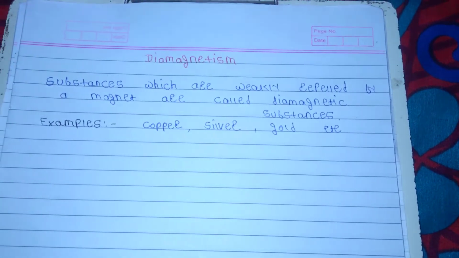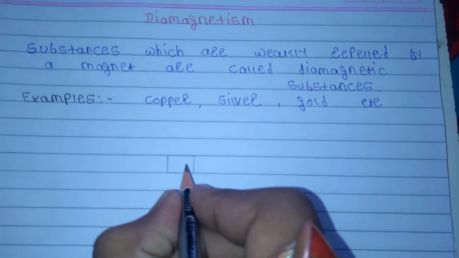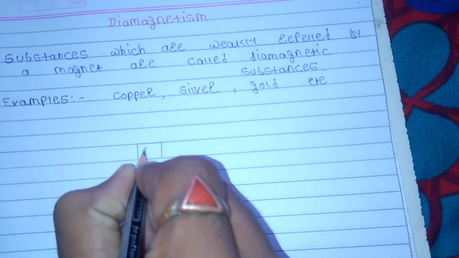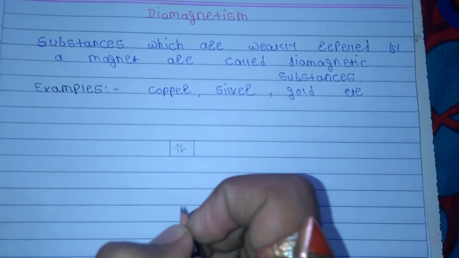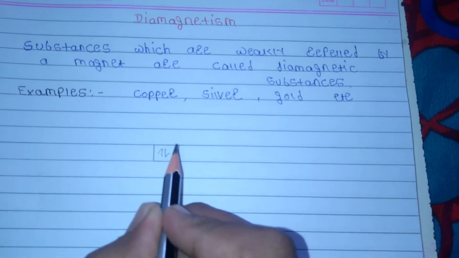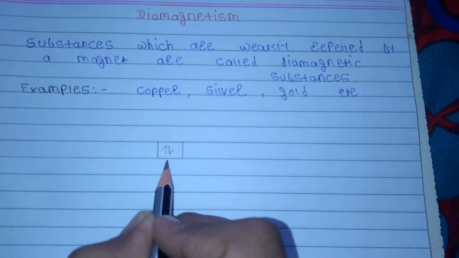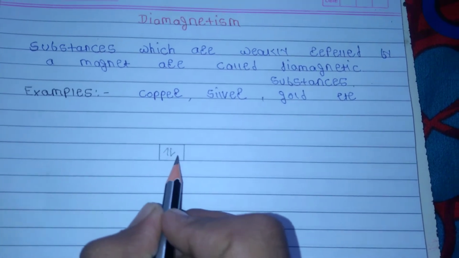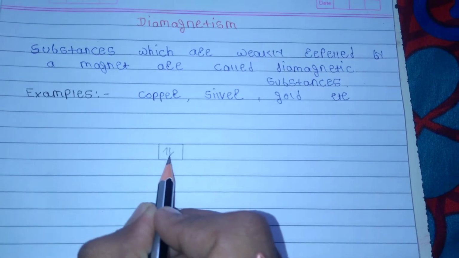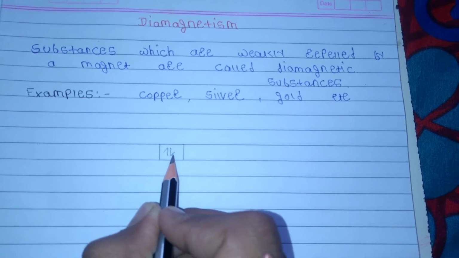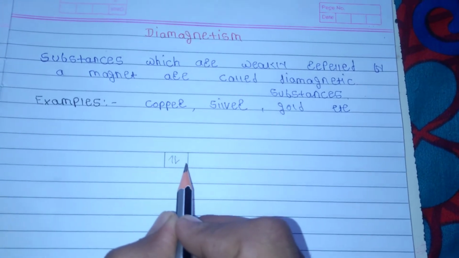The explanation of the origin of diamagnetic substances: the atoms of diamagnetic substances exist in pairs, both having orbital and spin motion with opposite signs. This is the diamagnetic atom. In the absence of an external magnetic field, the electrons are in pairs having equal and opposite magnetic moments, and they cancel each other, so the resultant magnetic moment of the substance is zero.